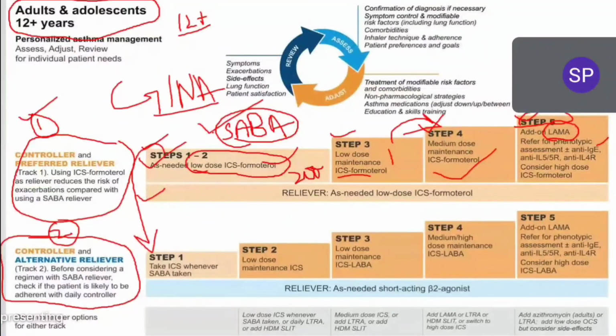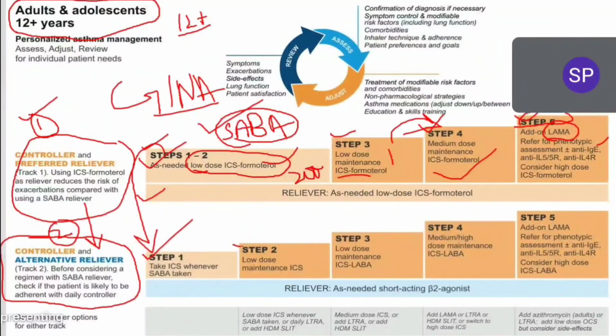Why? Because very few researchers are saying that SABA is better. Initially we have to start with low dose corticosteroid. Simple. Low dose corticosteroid initiate कर दो and try to maintain that only. अगर उससे treat नहीं हुआ, then we will go with the alternative treatment. In alternative treatment, you will start with inhaled corticosteroids, and whenever SABA is required, we will start SABA. Okay. So in step 1, inhaled corticosteroid and SABA is given. This is alternative treatment. Always it is given as alternative only.